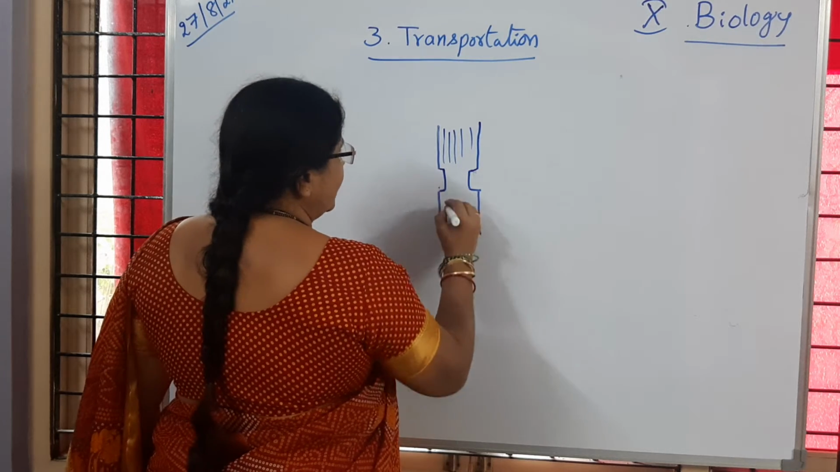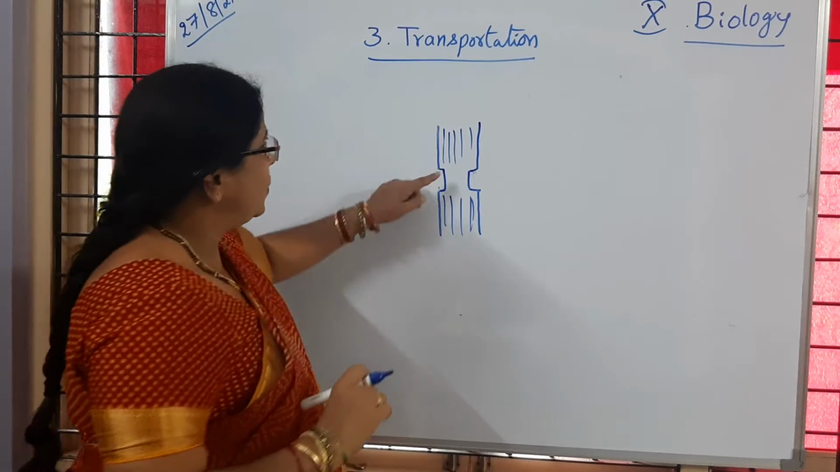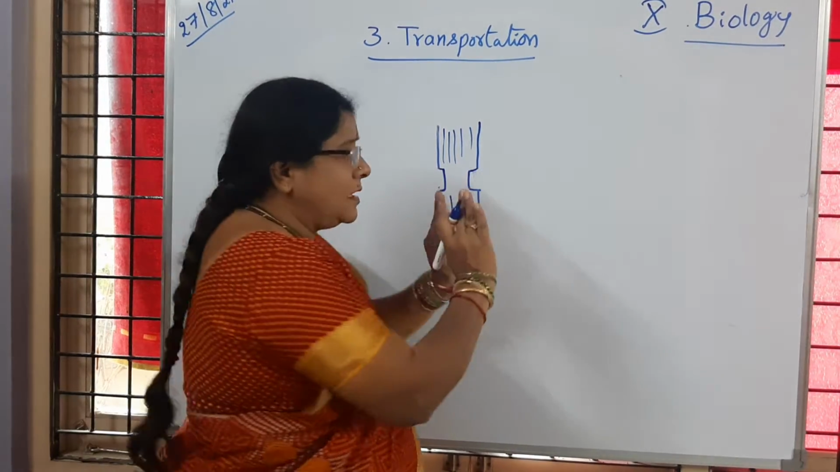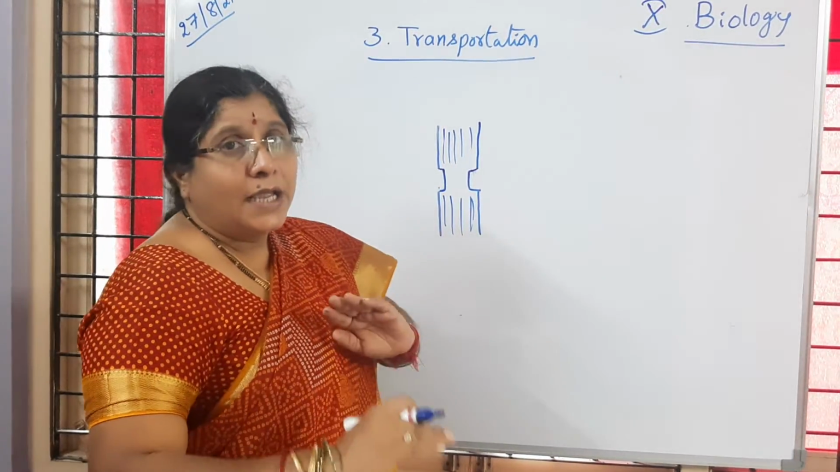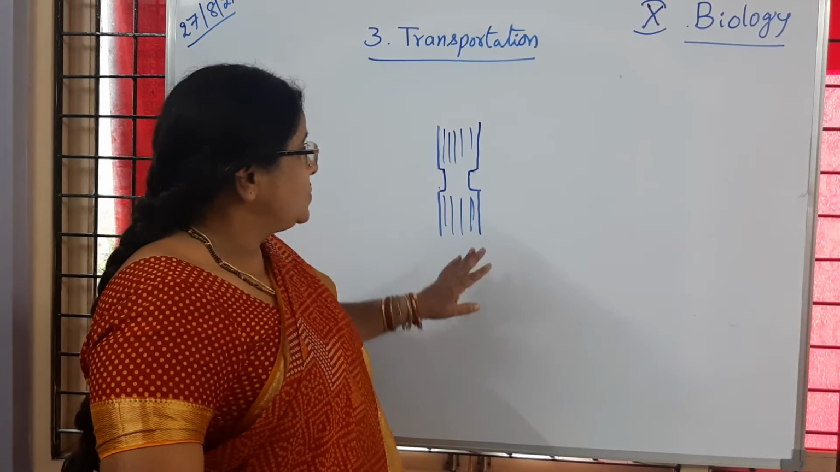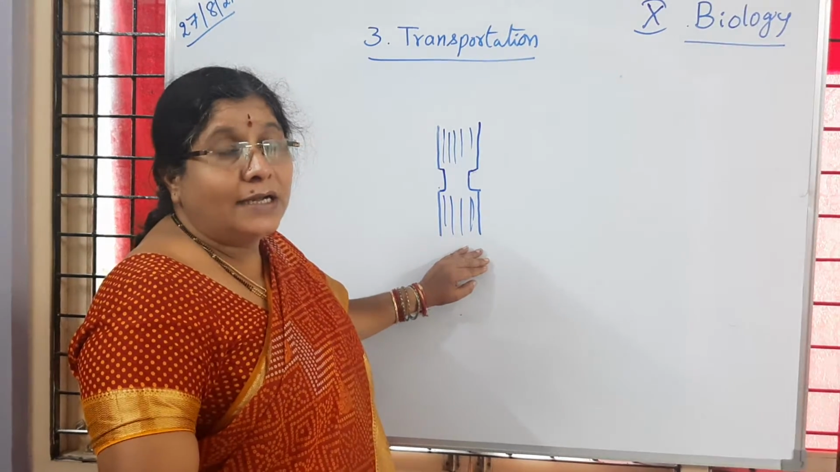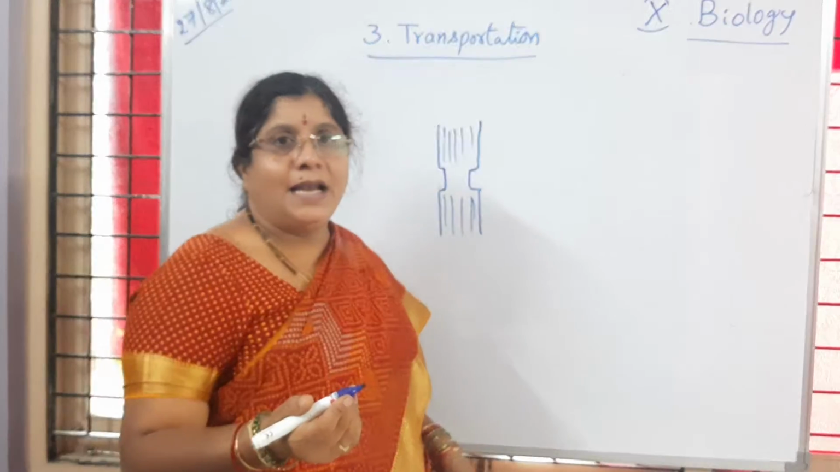So this is the stem. A ring is made, and only the inner tissue is kept. All the outermost layers are removed: bark, epidermal cells, cortex cells, all are removed. After a few days, when we observe it, as you know, phloem helps in transporting food material.